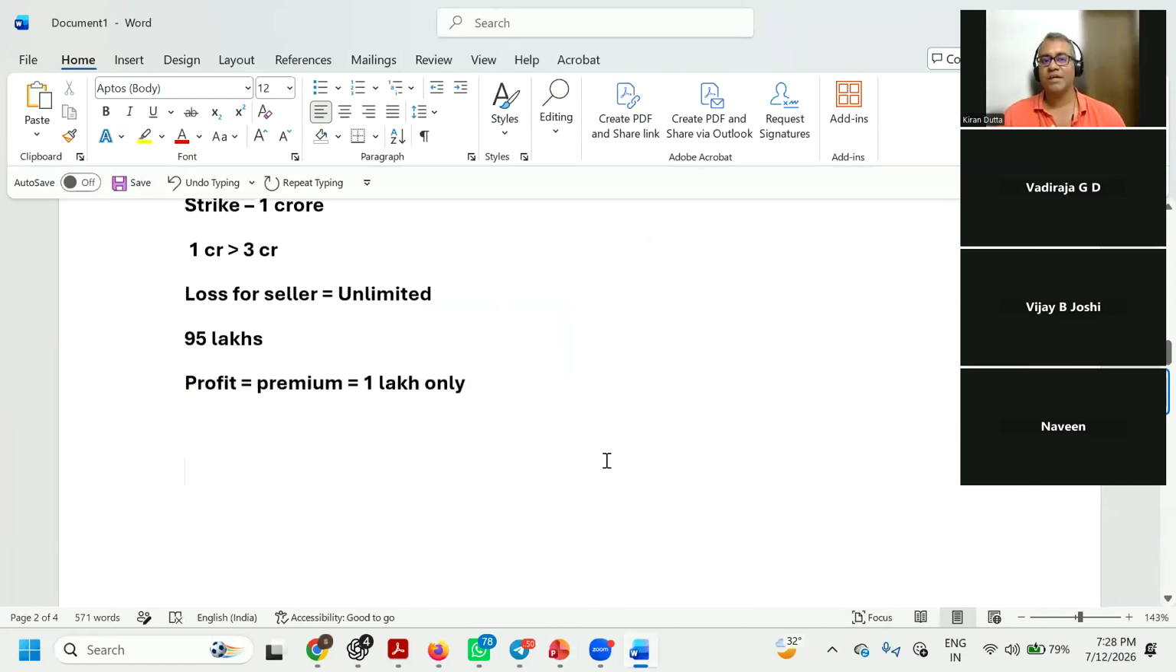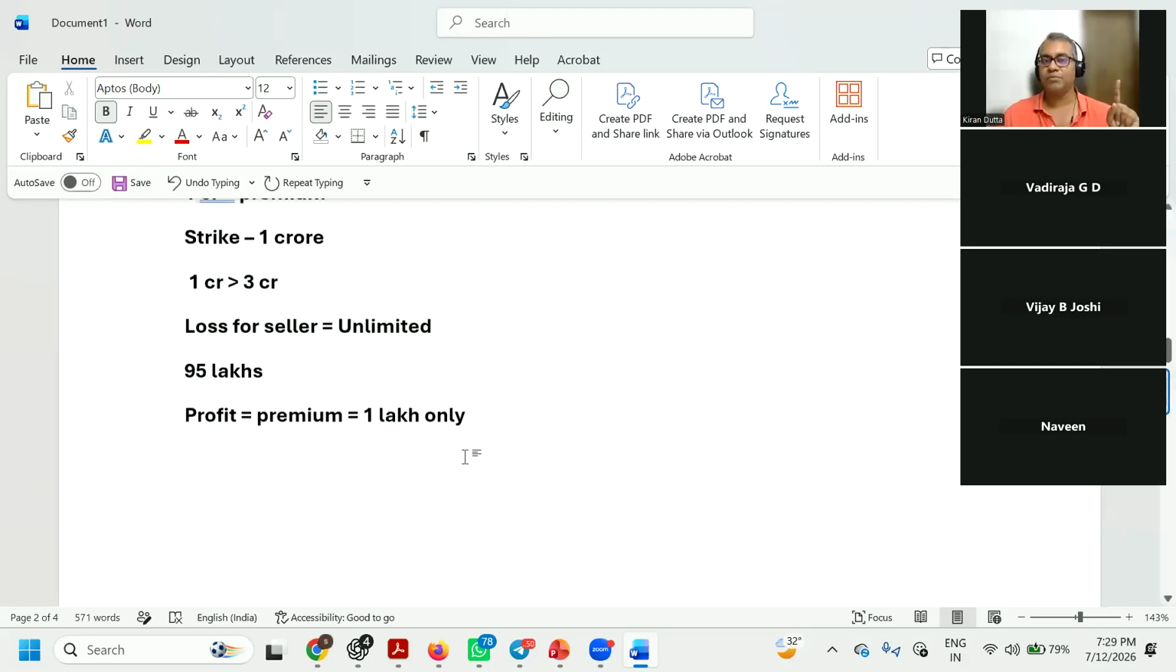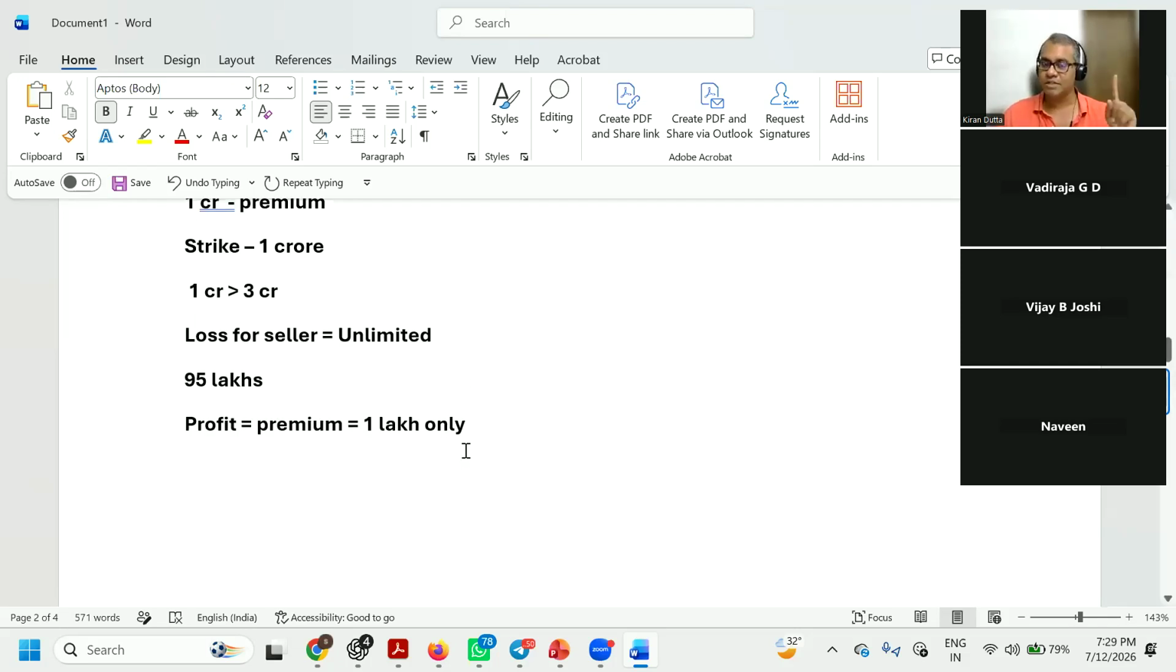What I'm saying is, for example, with 95 lakhs, what is going to happen? The buyer will say, I am not going to honor the contract, and he will move on. He will not execute it, right? So what is the profit the seller is going to make? Only the premium he received initially from the buyer. That's it. Let me also use this word here: limited. The profit is limited, but the loss is unlimited.